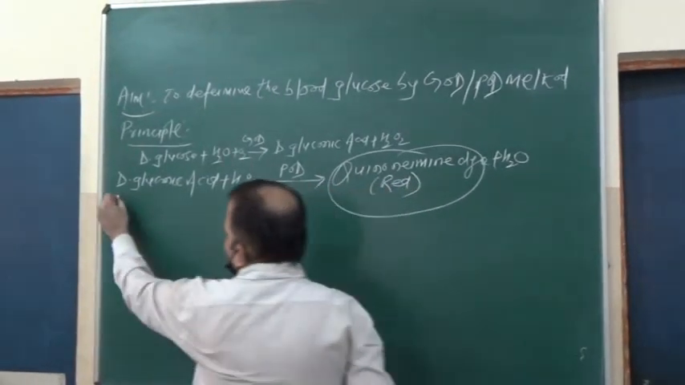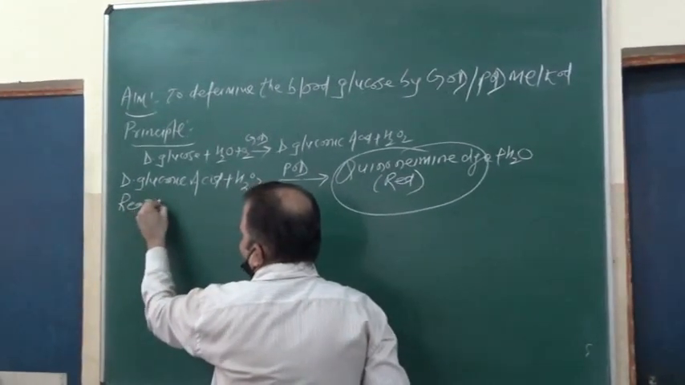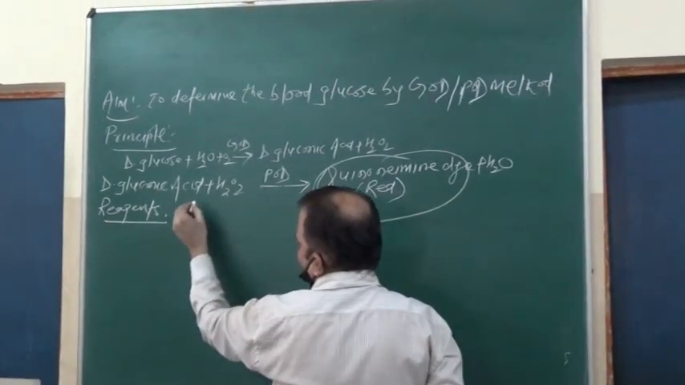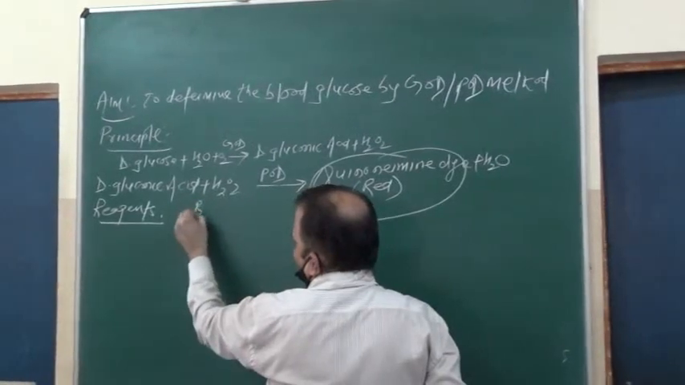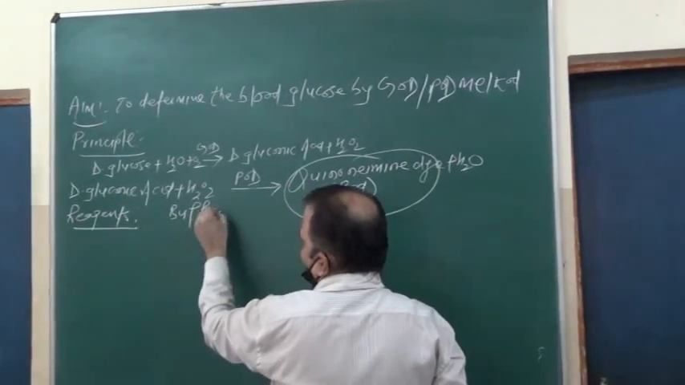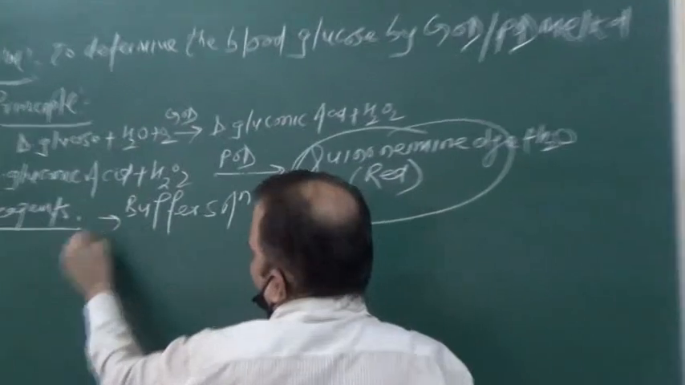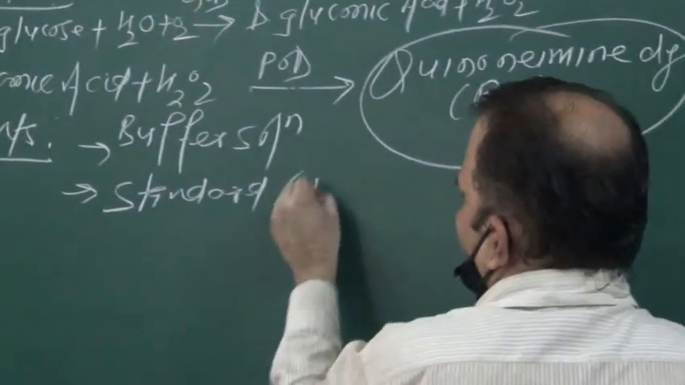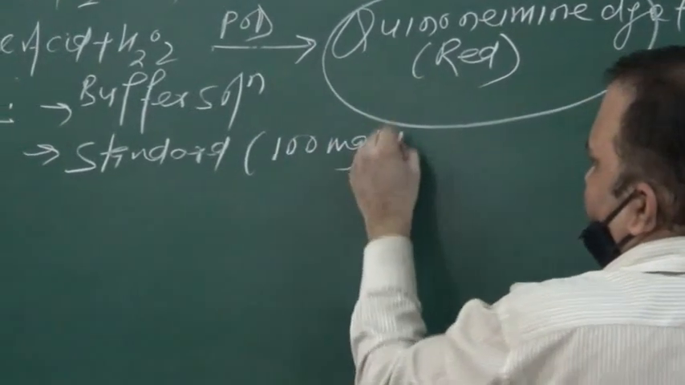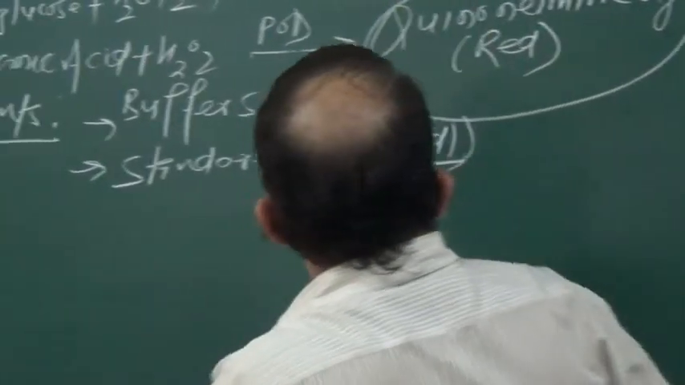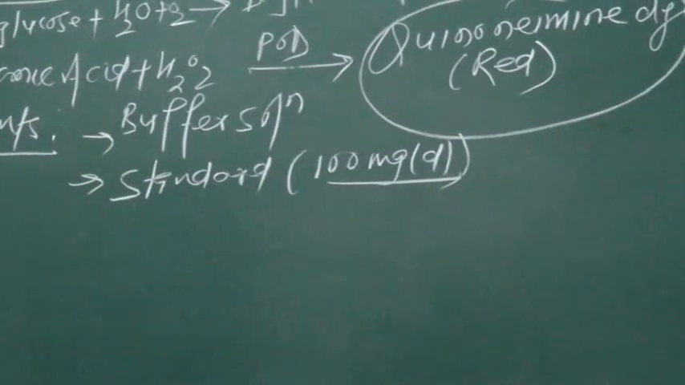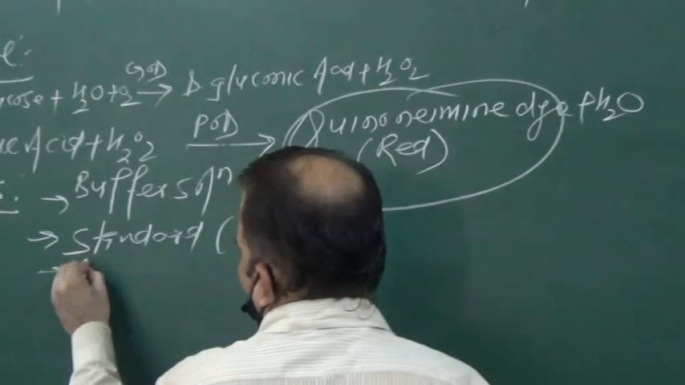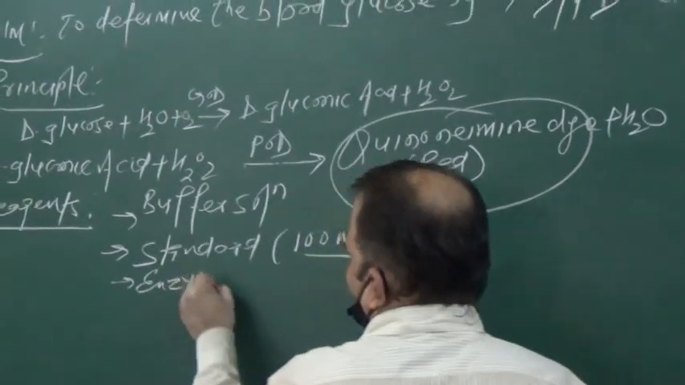Now what are the reagents required? First we require the enzyme reagent, and also a buffer solution, and a standard solution, and the standard is 100 milligram per deciliter. Clear? This is already present in the enzymatic kit. So we require the enzyme reagents, standard and buffer. So these are the requirements.